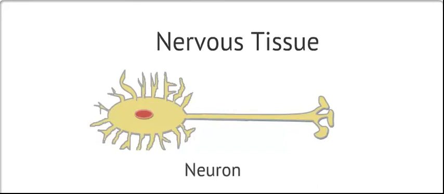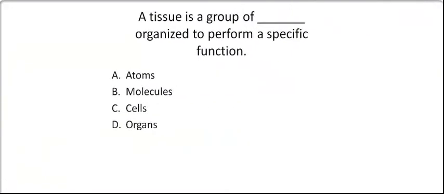Now, time for some questions. A tissue is a group of blank, organized to perform a specific function. Atoms, molecules, cells, or organs.